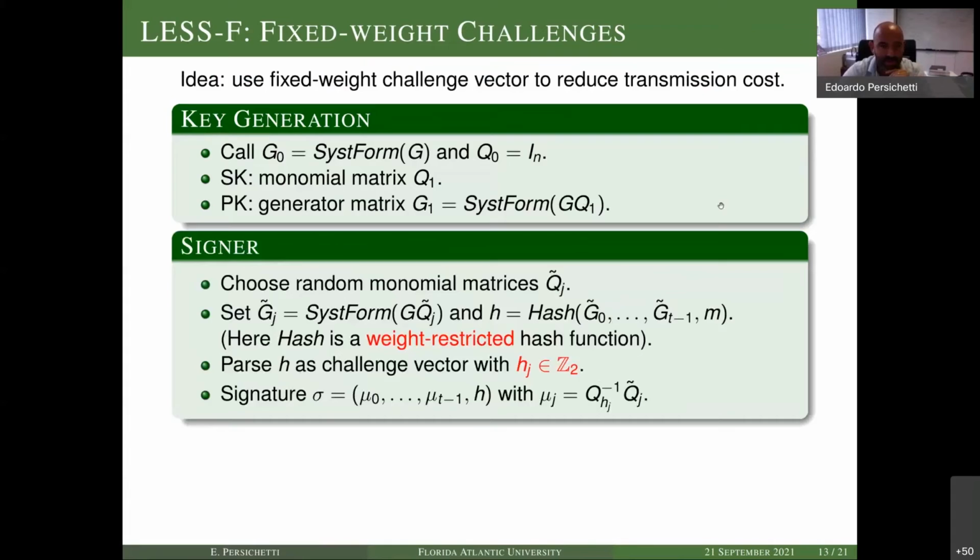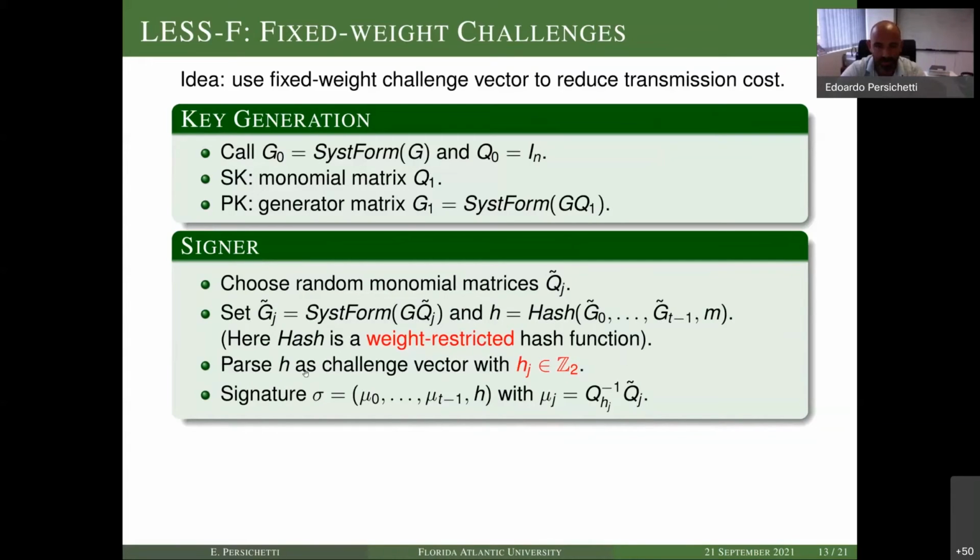And when I sign, again, I'm choosing a bunch of different matrices, Q tilde J, where J is one of the T rounds, right? So for each round, I will produce my G tilde and then hash them all together with the message. This is what Fiat-Shamir does. But for the hash of this commitment, instead of producing a uniform random bit string, we'll have a weight restricted hash function, so that the probability of having a 0 is not exactly the same as the one of having a 1.